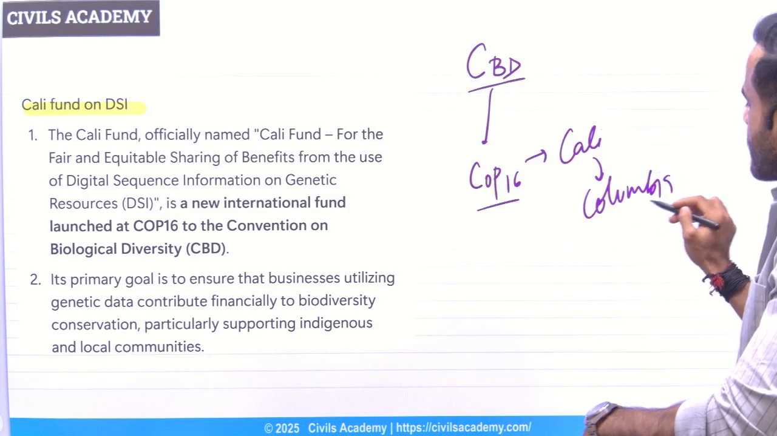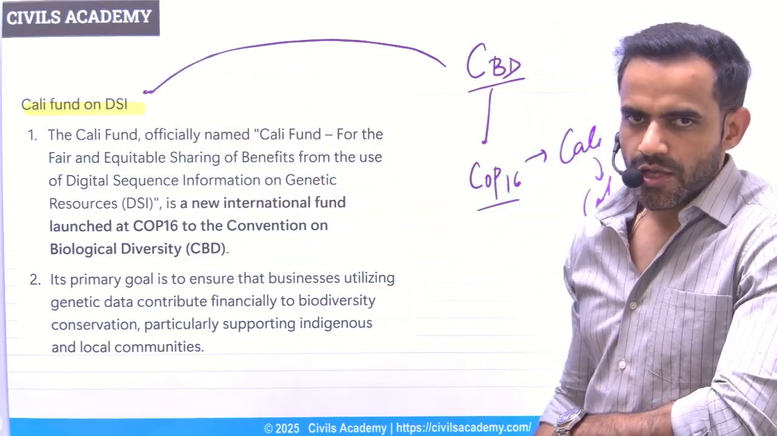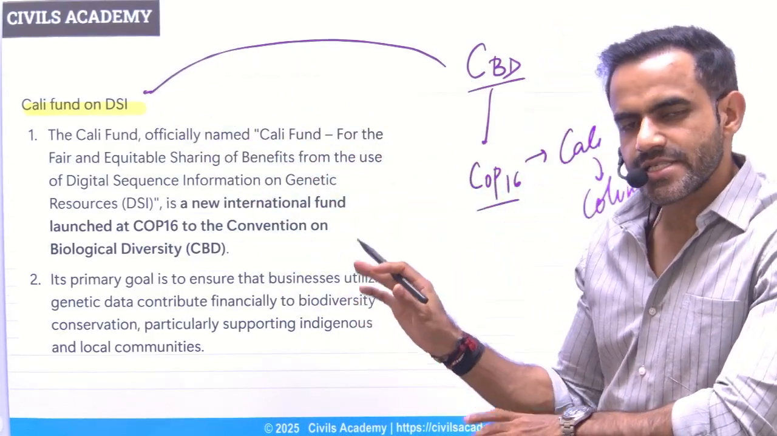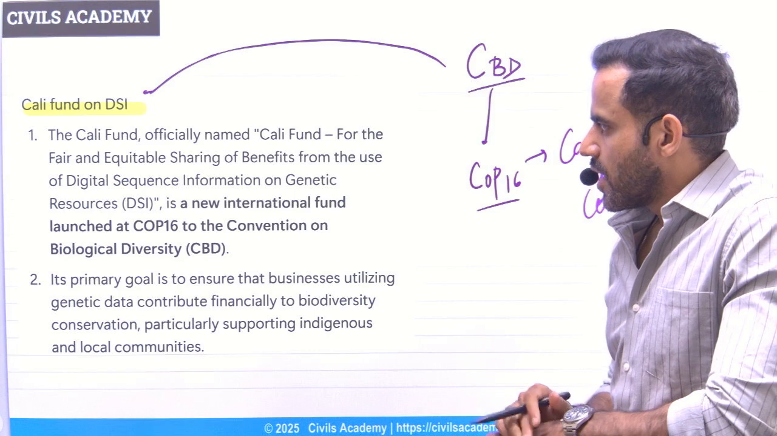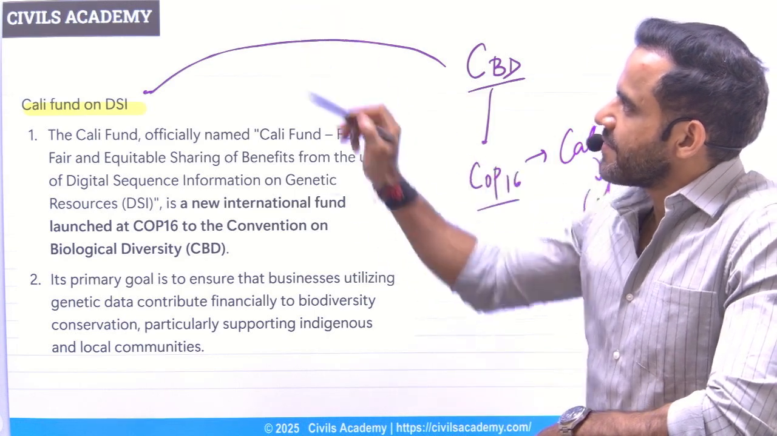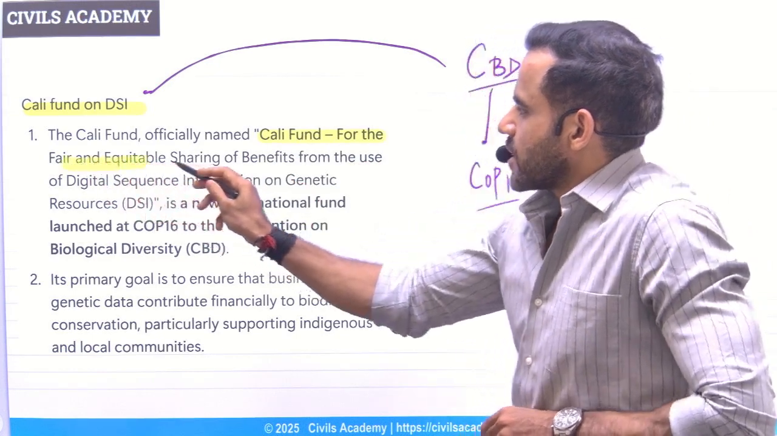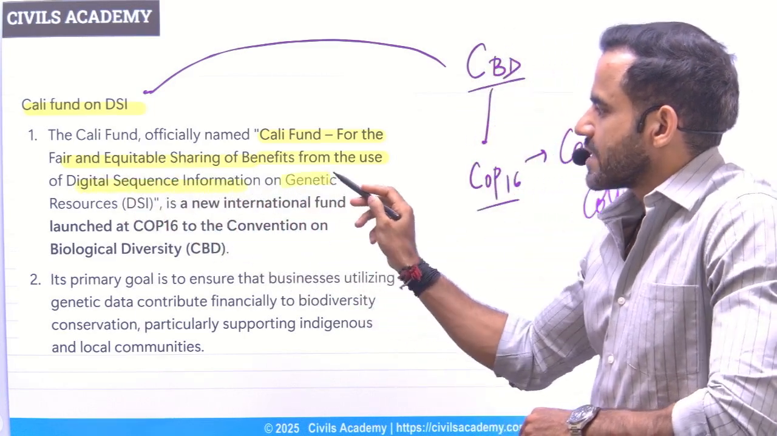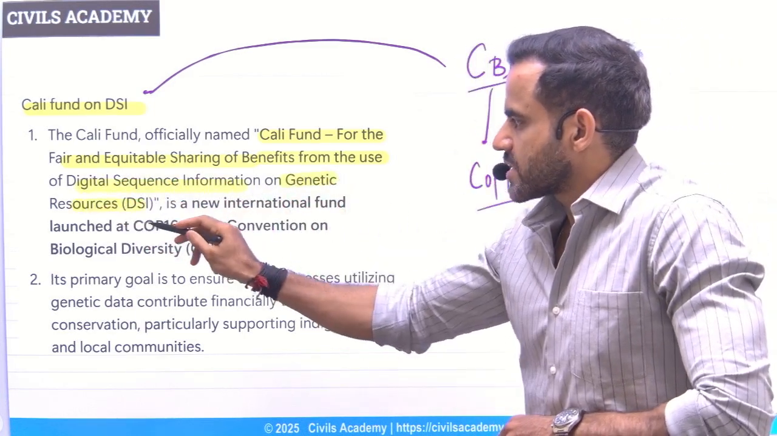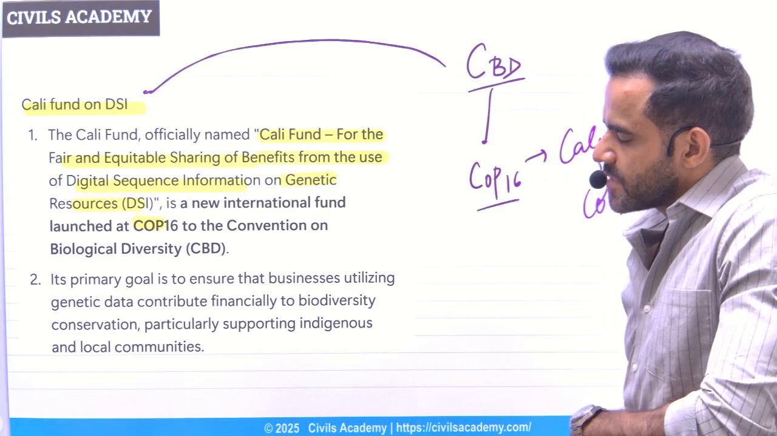And during that, the Cali Fund on DSI was announced. So what will be the objective? As the name suggests, it will be for DSI, Digital Sequence Information. This will help in access and benefit sharing. This Cali Fund is for the fair and equitable sharing of the benefit from the use of digital sequence information on the genetic resources. This was launched at COP16. COP16 basically refers to Conference of Parties number 16.